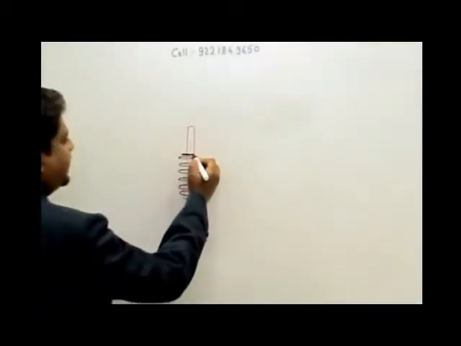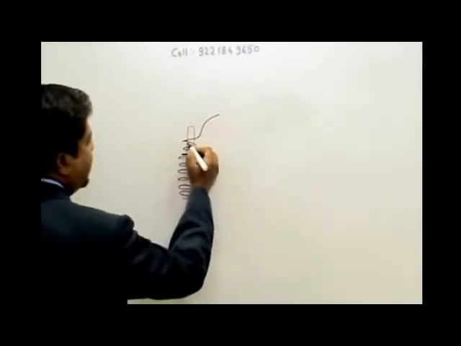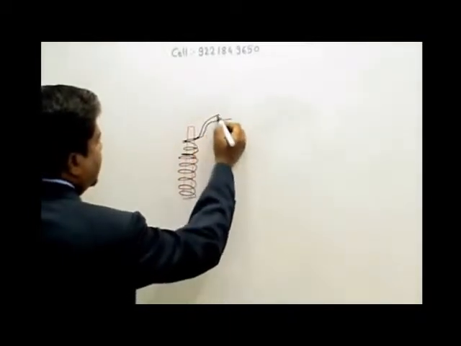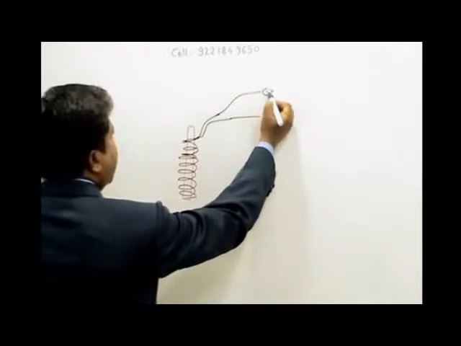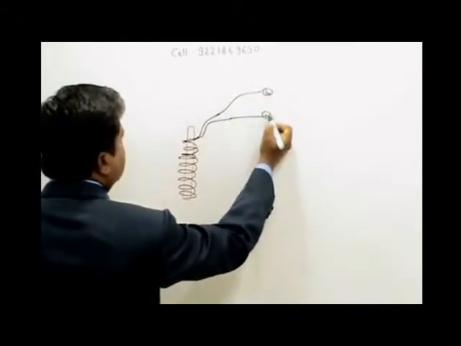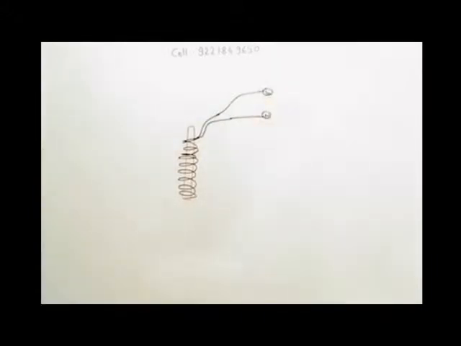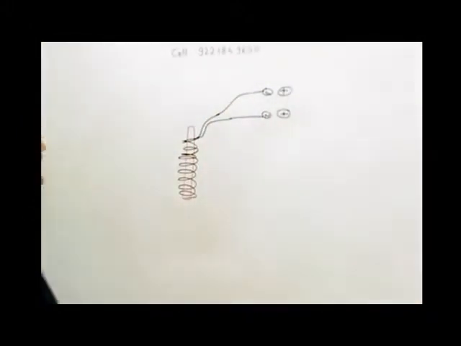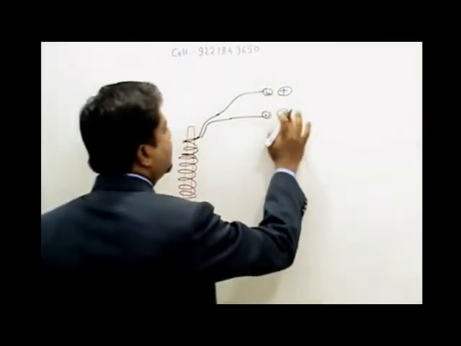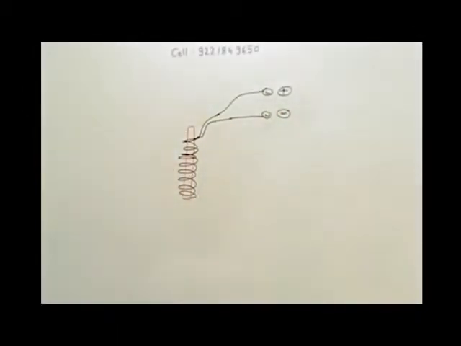Now this is all technical. Say I am taking out two terminals here. I may say one is live and one is neutral, or, if the AC DC concept is there, in the case of DC, one is positive and one is negative.